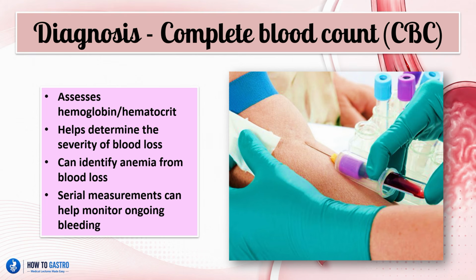So how does one go about diagnosing Mallory-Weiss syndrome? So we assess the hemoglobin and hematocrit by doing a blood test, and this helps to determine the severity of the blood loss and can identify anemia from the blood loss too. So serial measurements can help monitor ongoing bleeding as well. So this is from a blood test. So the first thing we will do is the complete blood count, includes the hemoglobin and hematocrit. It will give us some sort of indication of the amount of blood loss the patient has suffered.